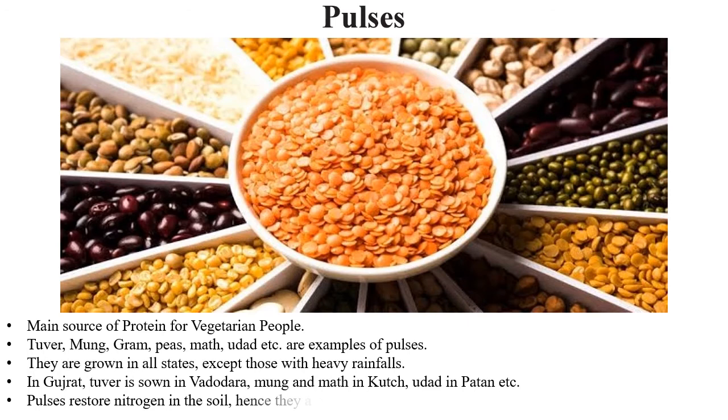In Gujarat, tuvar is sown in Vadodara, moong and mat in Kutch, urad in Patan, etc. Pulses restore nitrogen in the soil and therefore they are used as intercrops between main food crops. That is, in between the main food crops pulses are grown so that the nitrogen in the soil is refurbished properly and the soil retains its fertility.